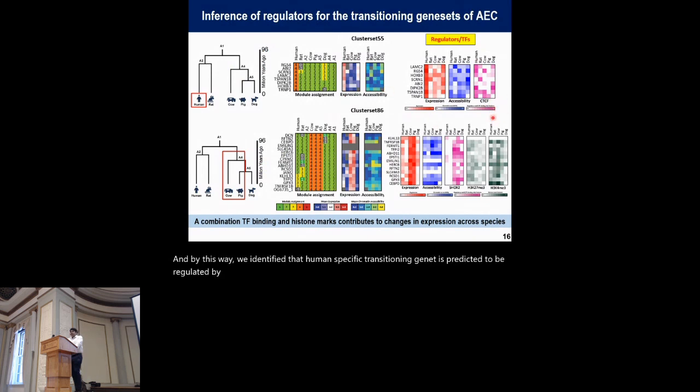And we all know that CTCF is an important regulatory protein that is involved in regulating chromatin architecture. And for the second transitioning gene set, we identified that SOX2 is a putative regulator, as well as two histone marks, including H3K27me3 and H3K4me3. So a combination of transcription factors and histone marks contributes to the changes in expression across species.